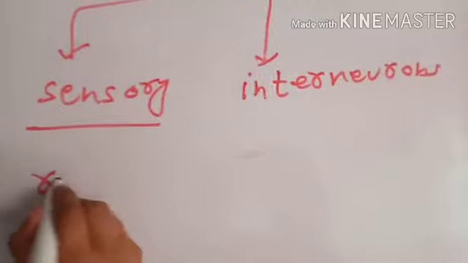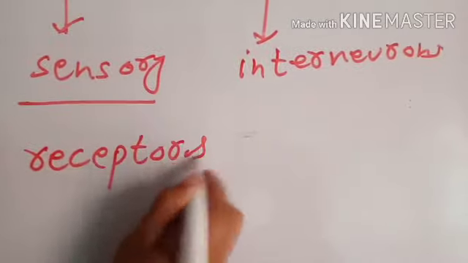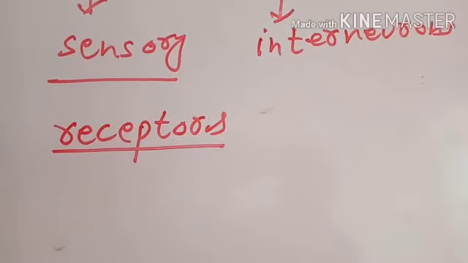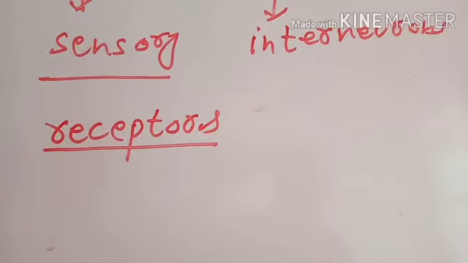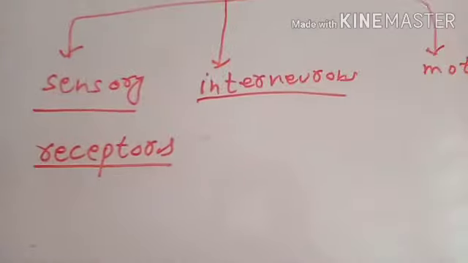Sensory neurons are the neurons which are present in receptors, and the function of sensory neurons is to receive the stimulus and send it to the central nervous system, means interneurons.